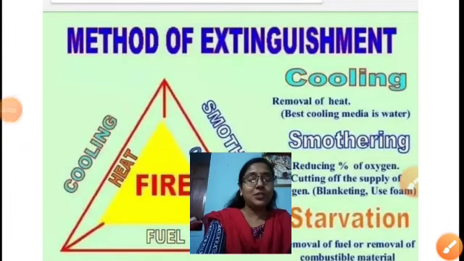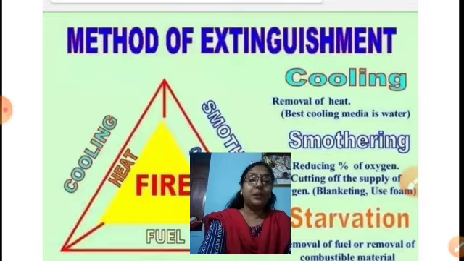Good morning students. Today I am going to discuss the methods to control fire. So how can we control fire? There are different methods of extinguishment. Number 1, cooling. Cooling is done with the help of water.